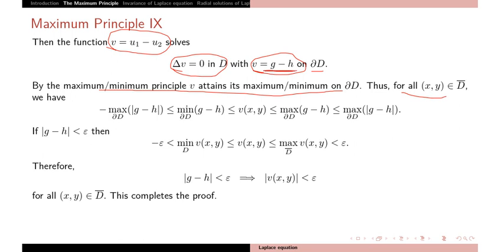So the maxima of v is the maximum of mod of g minus h, and that is on the boundary. And the minima will be the negative of the maximum of mod of g minus h.